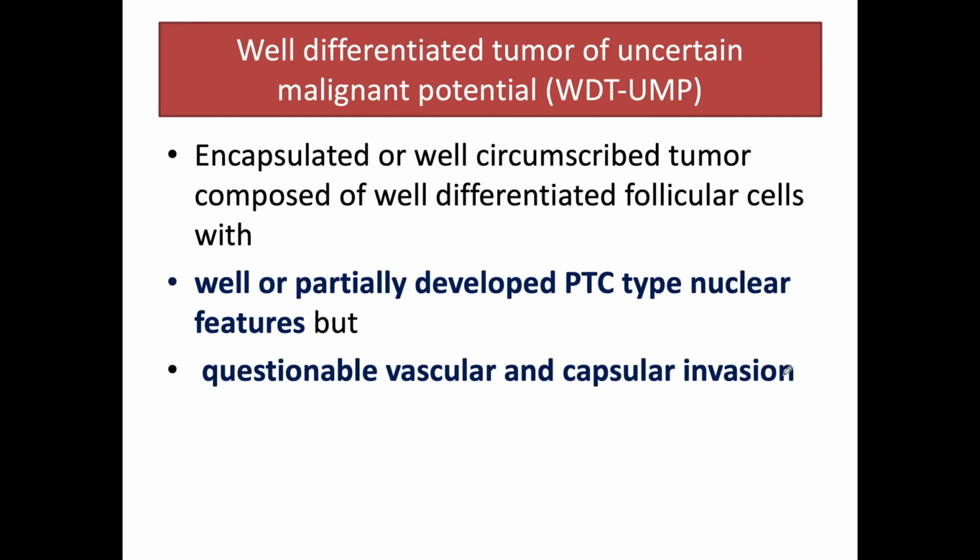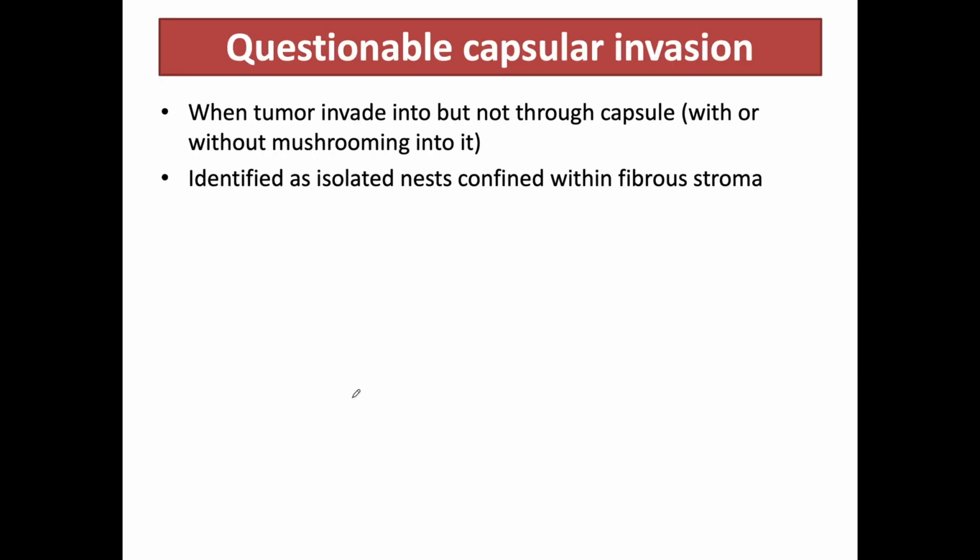Then second is well differentiated tumor of uncertain malignant potential. So the features of papillary thyroid carcinoma are either well or partially developed. And second, the vascular and capsular invasion is again questionable. Now I am again and again saying questionable vascular and capsular invasion. What does it mean? Capsular invasion and vascular invasion are described in the earlier 2004 edition with a very good diagram also. But what is questionable vascular and capsular invasion?